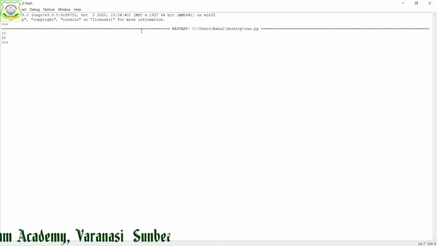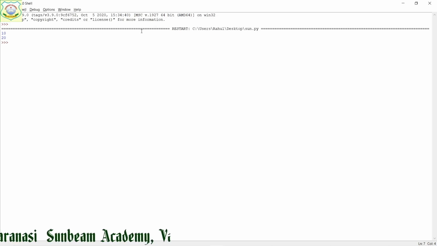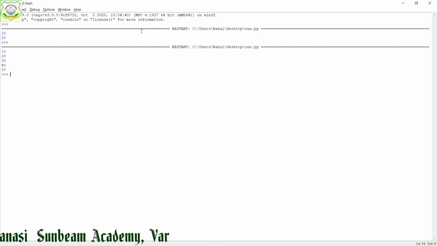So now you will see in range whatever has been given, it has been printed. Suppose I am going to write for I in 10, 20, 30, 40, 50 I have given. Now save it, run it. Now whatever the values we have given, that will be printed, right?